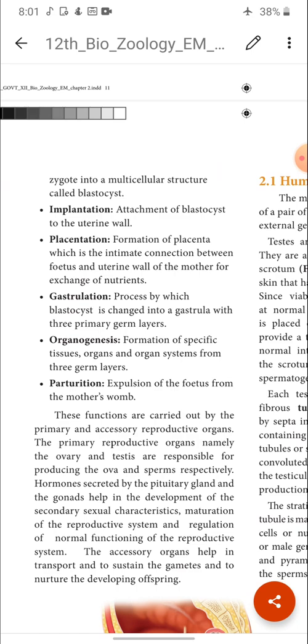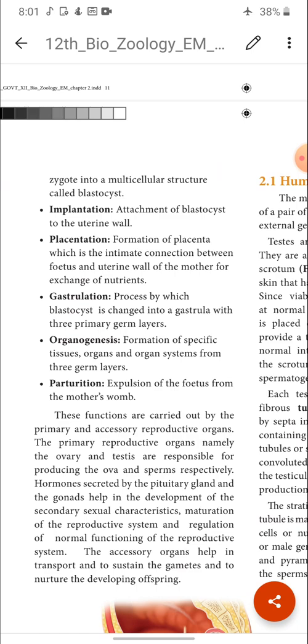Placentation. It is the formation of the placenta, the intimate connection between the fetus and the uterine wall of the mother, for exchange of nutrients, supplying oxygen, removing waste products and taking away carbon dioxide, all through this.